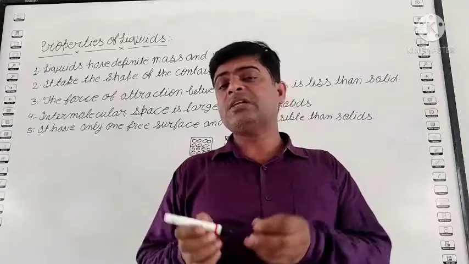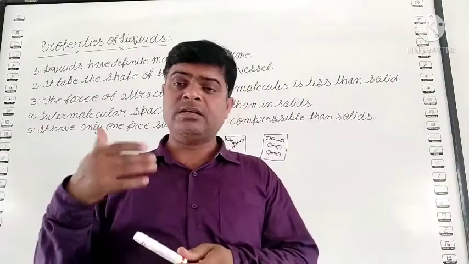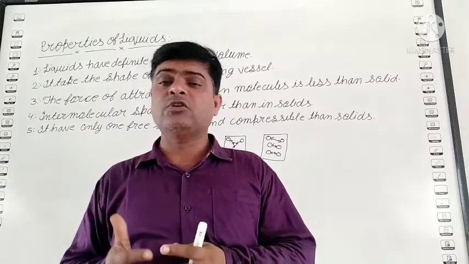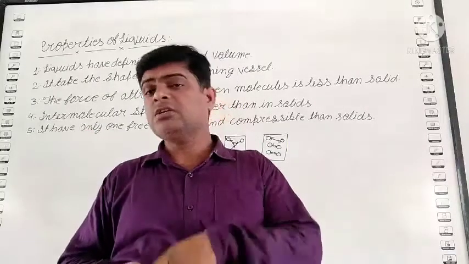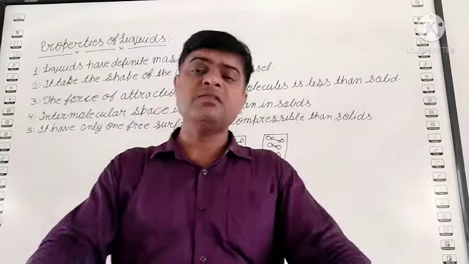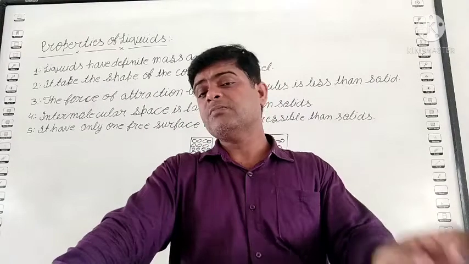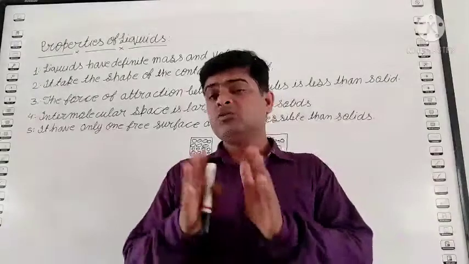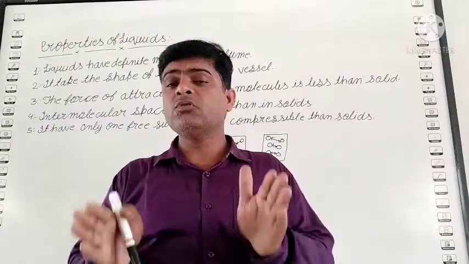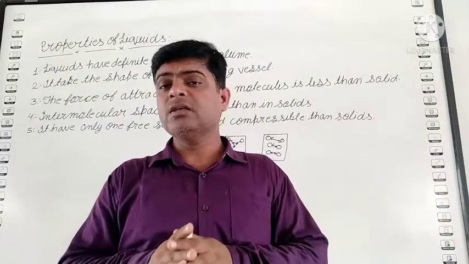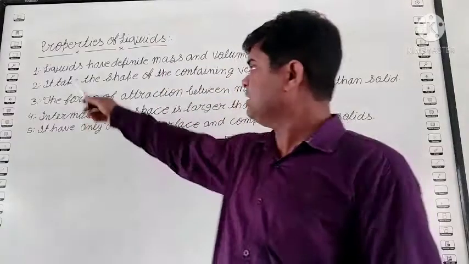So if any person asks why the liquid has fixed volume but not fixed shape, your answer is due to the less intermolecular force. If the person asks why the less intermolecular force, your answer is because the distance between two molecules is more than in solid. Clear?